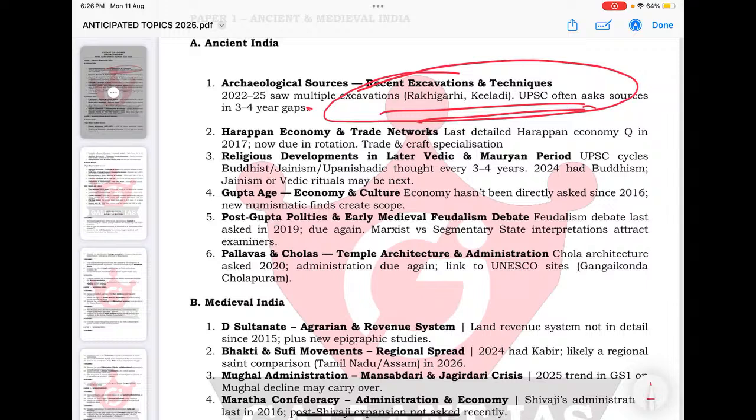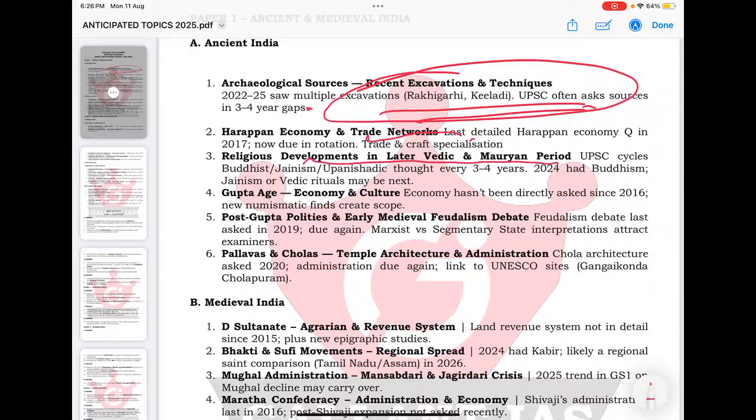Similarly, if you get into Harappan economy and trade networks, this is again a direct question, asked in 2017. So of course, Harappan economy and trade networks are again a potential topic you have to focus on. I mean, there are different dimensions you have to focus on for this year.